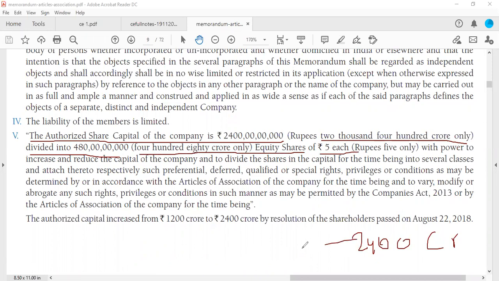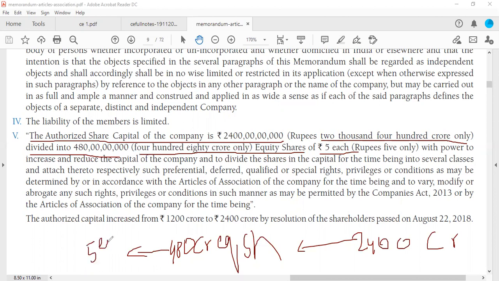Now, if you see 480 crore equity shares, in the lifetime of Infosys, Infosys can issue 480 crore equity shares with the face value of 5 rupees each. Understood? Face value of 5 rupees. 5 rupees is the face value that has been written in the books.